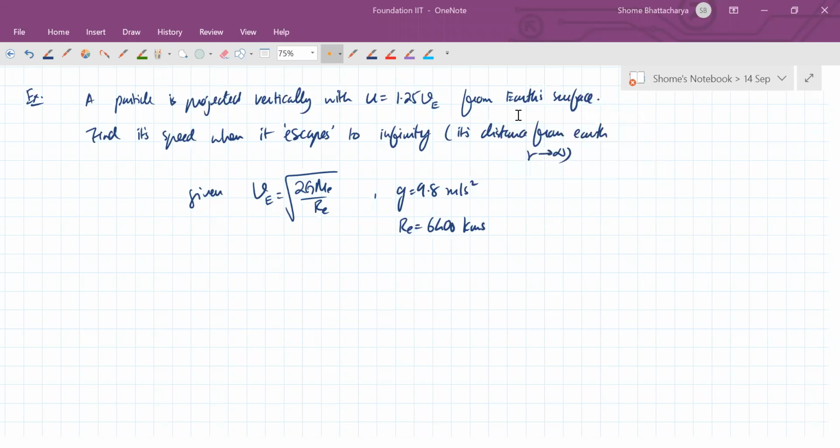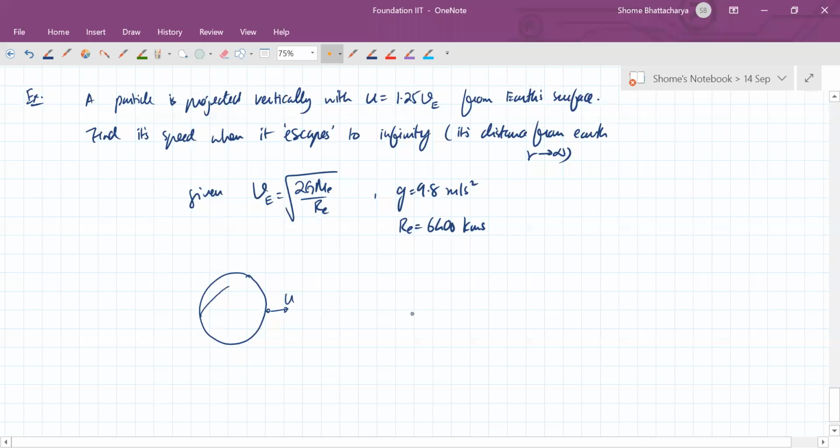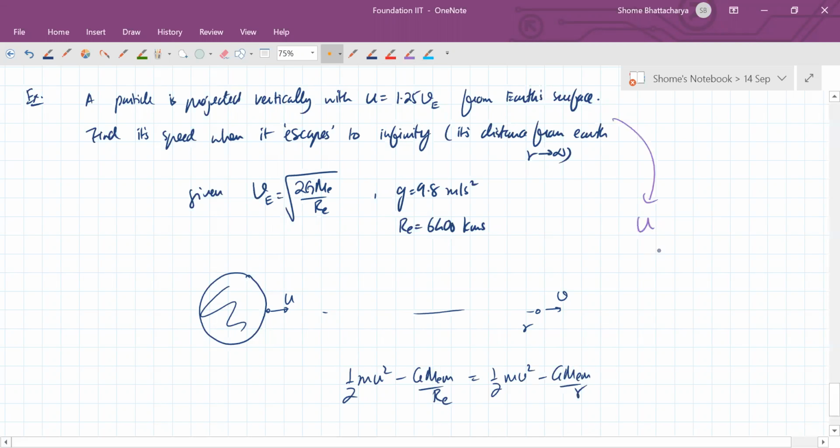Okay. So let's check. So again, this is the whole thing about applying that energy equation. So if this is projected from here, then by the time it reaches here at a distance r, our initial velocity is greater than escape velocity.